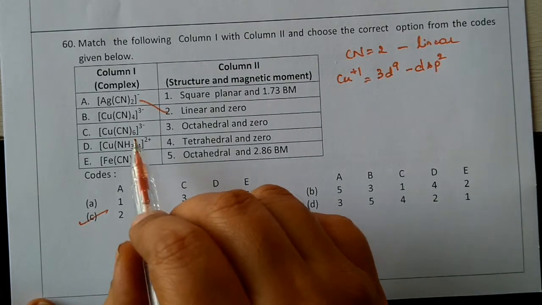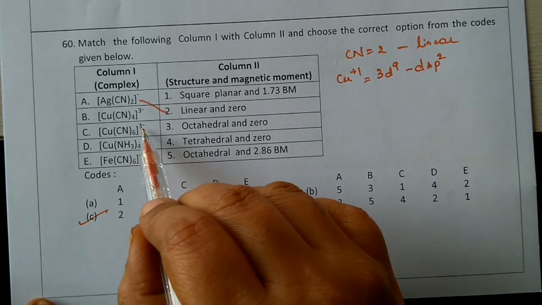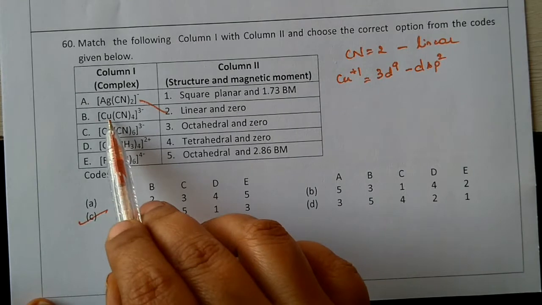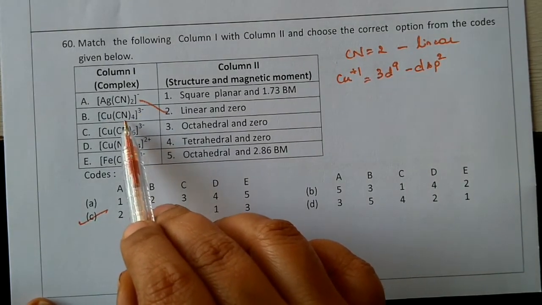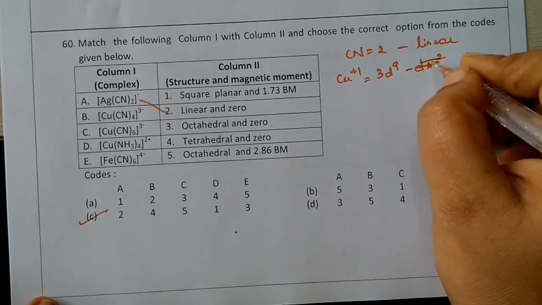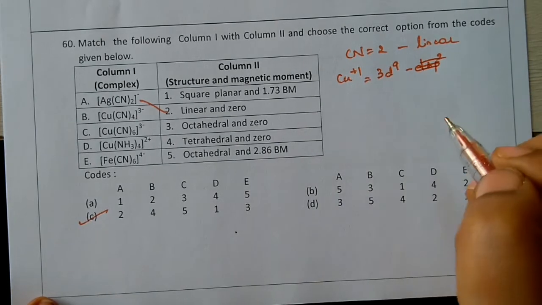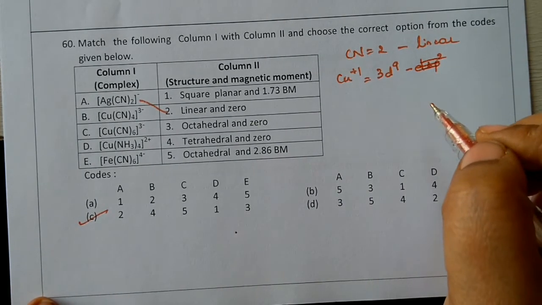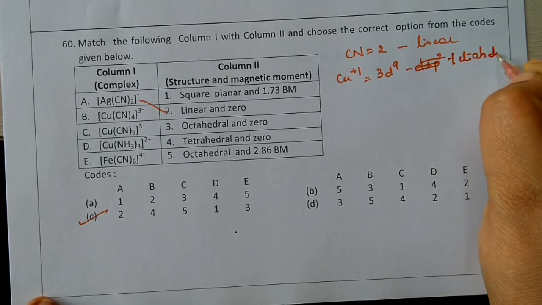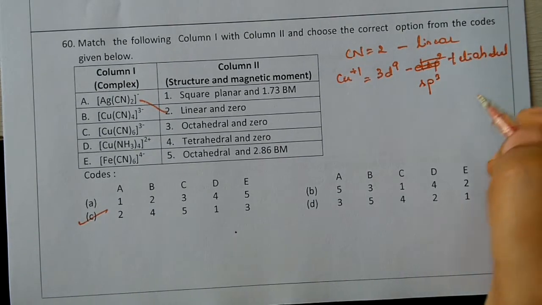Next one. We have Cu(CN)4 3 minus. Just a minute. Here we are not going to get square planar, we are going to get tetrahedral because it is in +1 state. So only one orbital will be empty there, because of which it is going to give rise to a tetrahedral geometry. It shows sp3 hybridization.